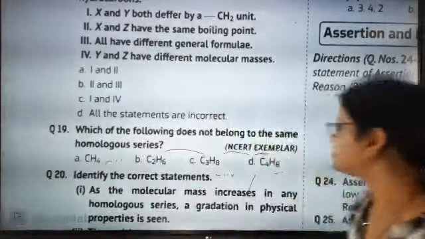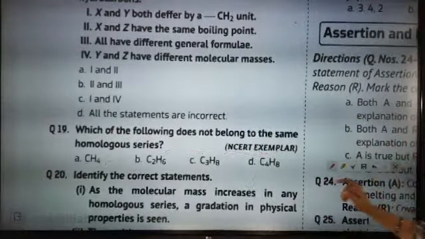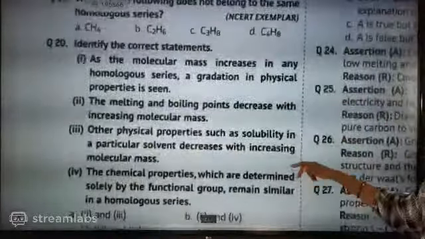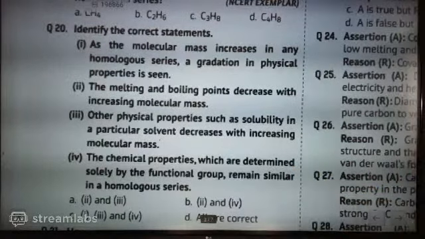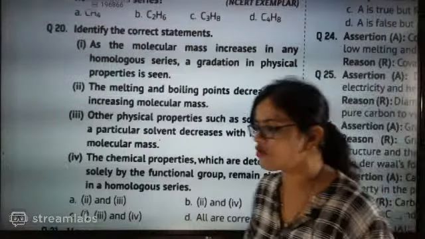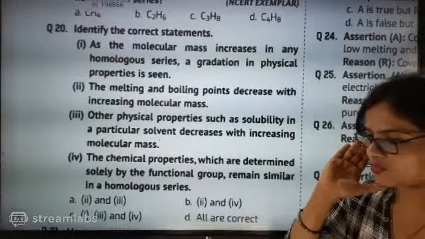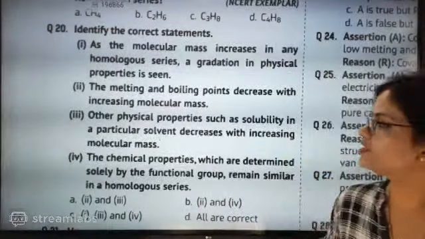Okay. Identify the correct statement. Now you have to identify the correct statement here. This type of question, tomorrow the whole question paper will be like this. You have to be very, very clever in attempting these questions.